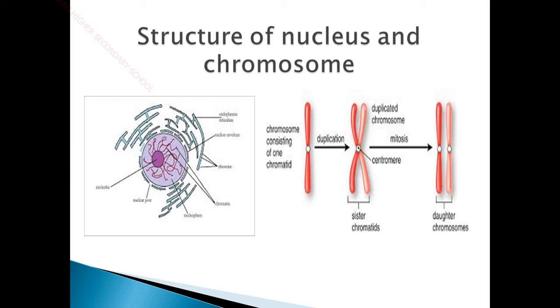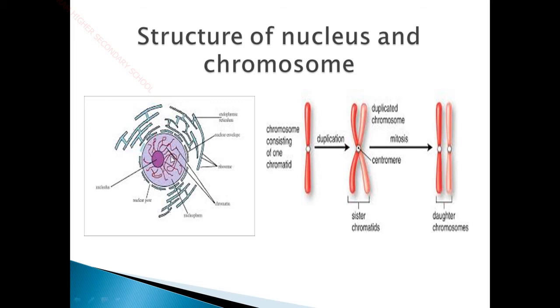So for that process, before the division of other organelles, the genetic material, which is mainly responsible for the passage of characters from one generation to another, the DNA and the chromosome, should also be duplicated. Duplicated means an exact copy of the same. That process is called duplication. Like when you take Xerox copies, duplication is nothing but exact copies of the same.